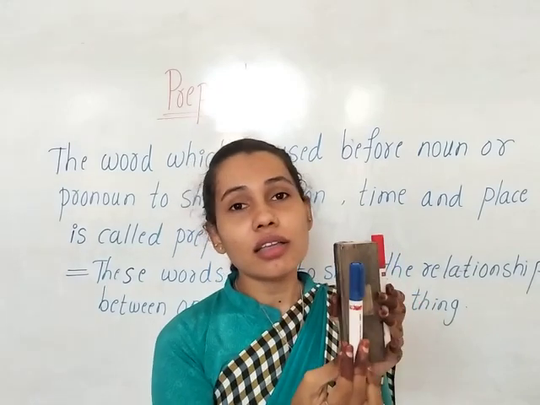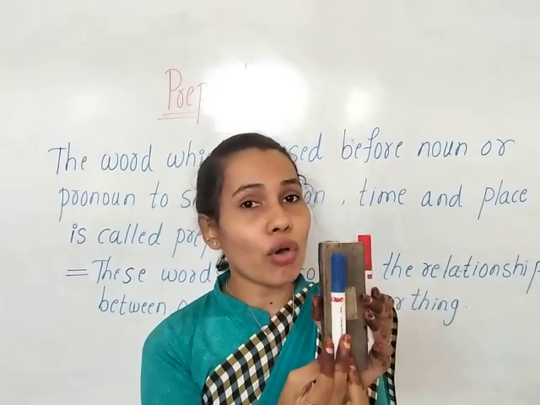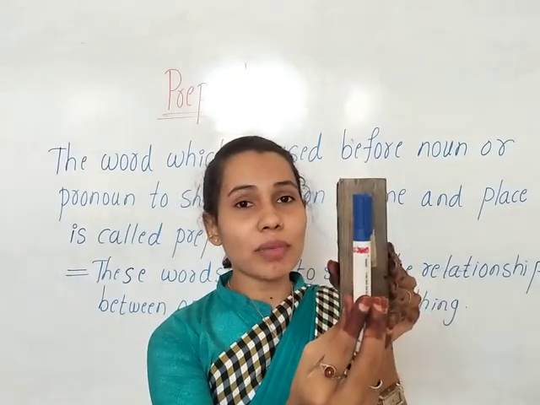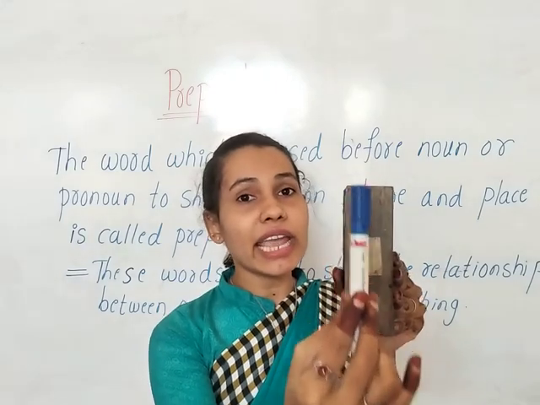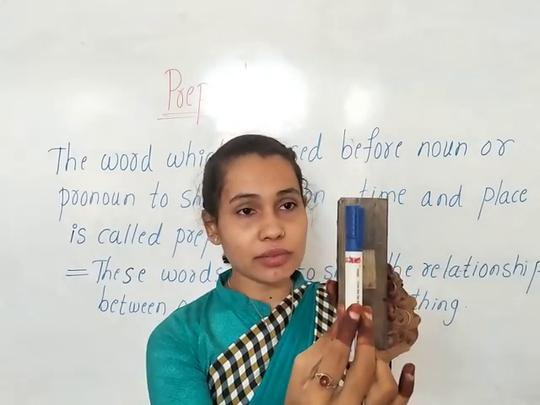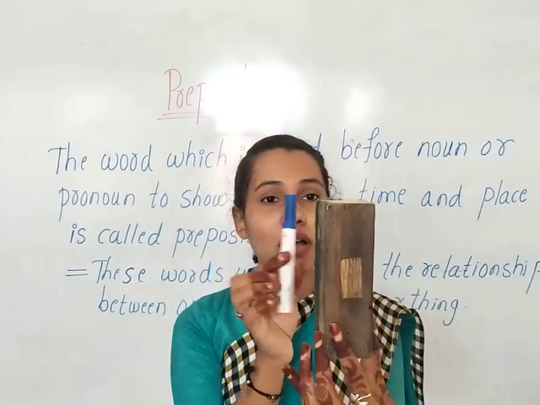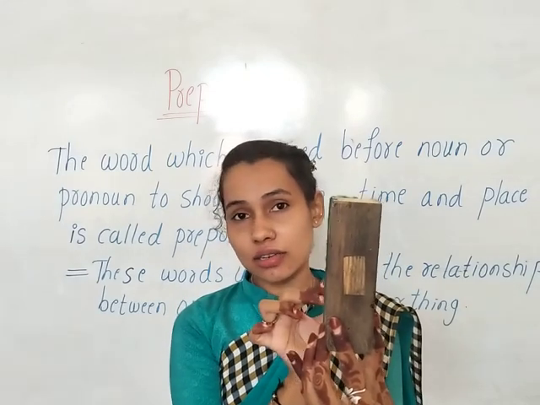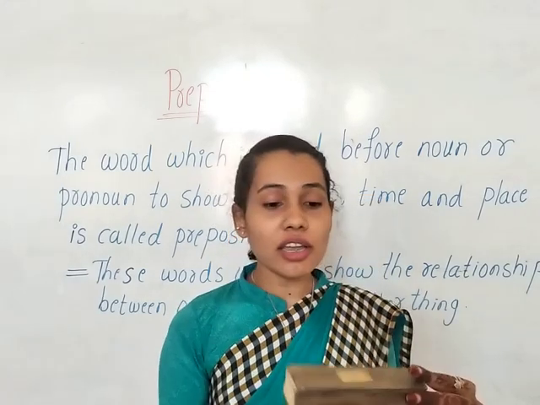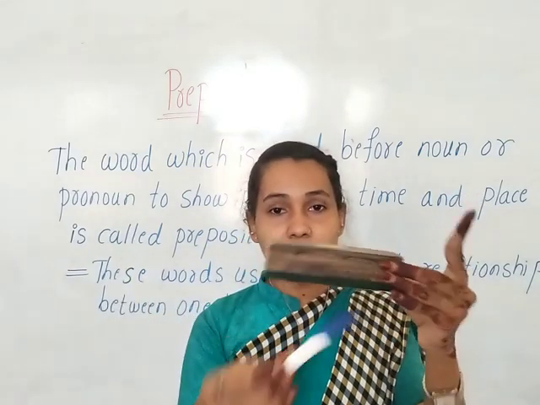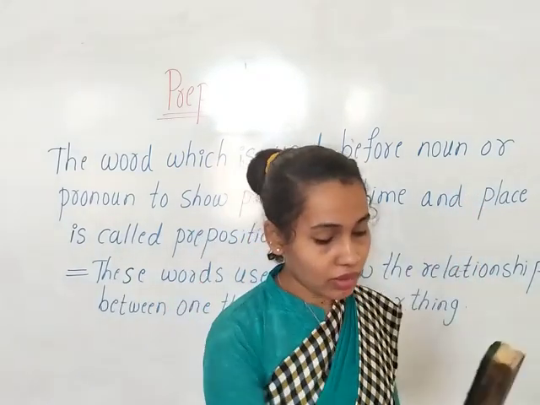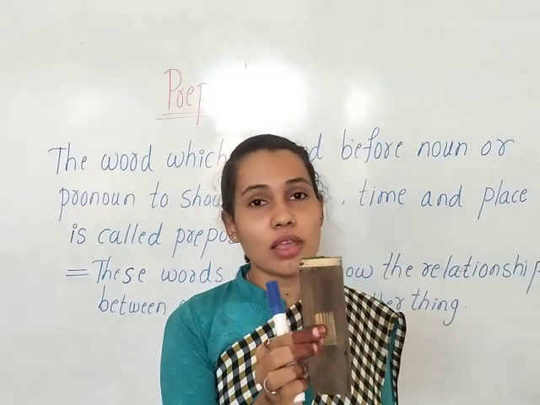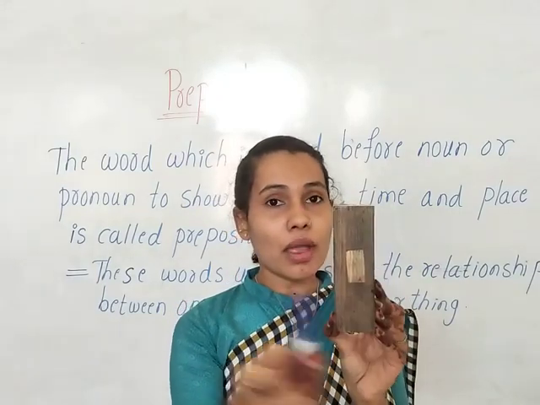And now can you tell me where is the blue marker? The blue marker is in front of the duster, isn't it? Now can you tell me where is the blue marker? The blue marker is behind the duster. So here, on, under, beside, between, in front of, behind.